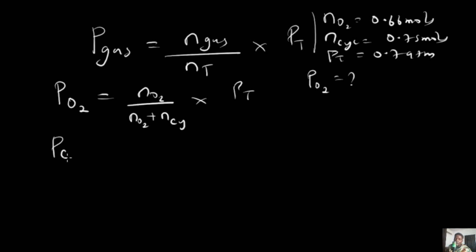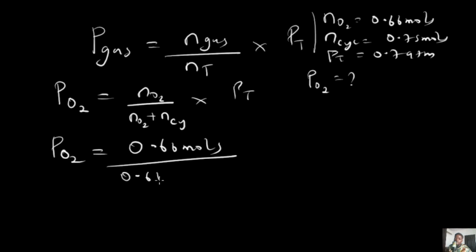So partial pressure of oxygen will now be equal to the number of moles of oxygen here, 0.66 moles, divided by the total. That means we are going to add the number of moles of all the gases in the container, which is just oxygen and cyclopropane, 0.75, and we'll multiply that by 0.7.